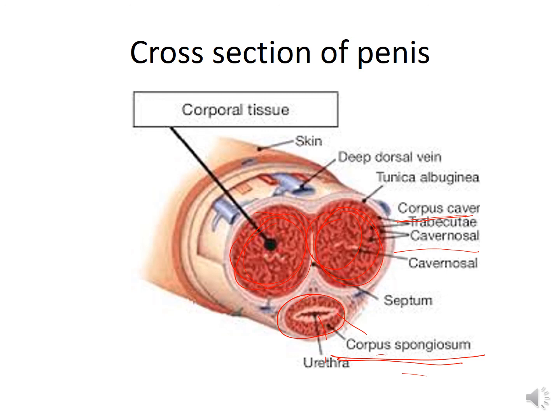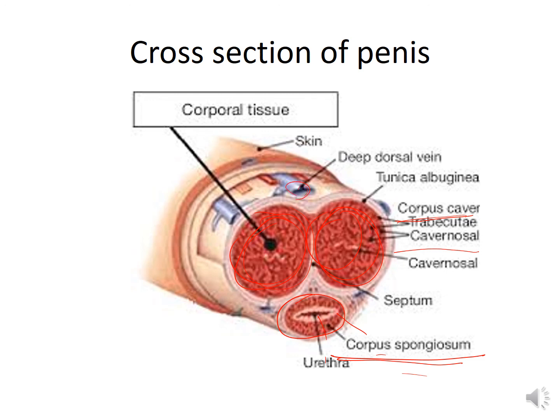Now all three masses of erectile tissue consist of an irregular sponge work of blood sinuses supported by trabeculae of fibroelastic tissue. Sinuses means spaces which are filled with blood. During sexual arousal, the arteries supplying the penis become dilated, so the supply of blood to the sinuses of the erectile tissue is greatly increased. Expansion of these blood sinuses compresses the veins draining the penis.